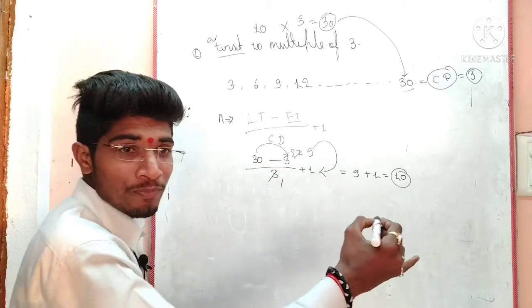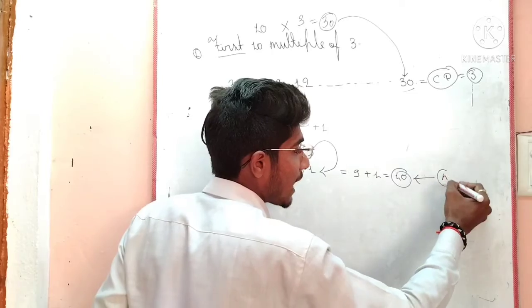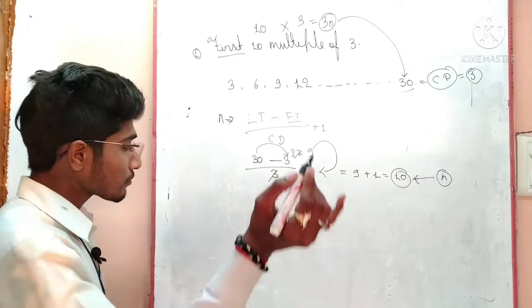That is confirm or not confirm? Now let's check it. The answer: n is equal to 10 or not 10? Clear? Now let's check it.